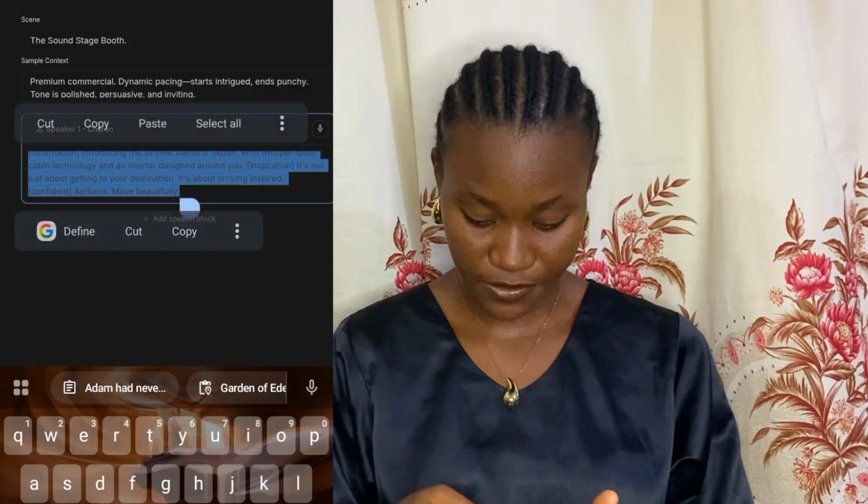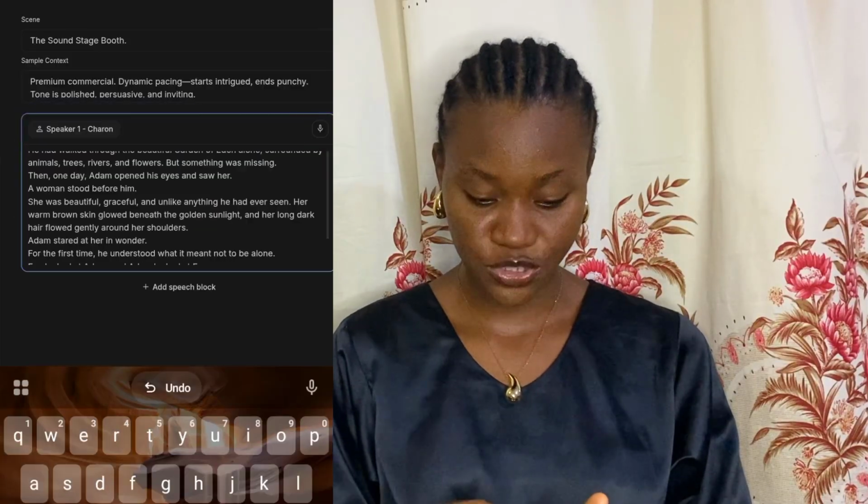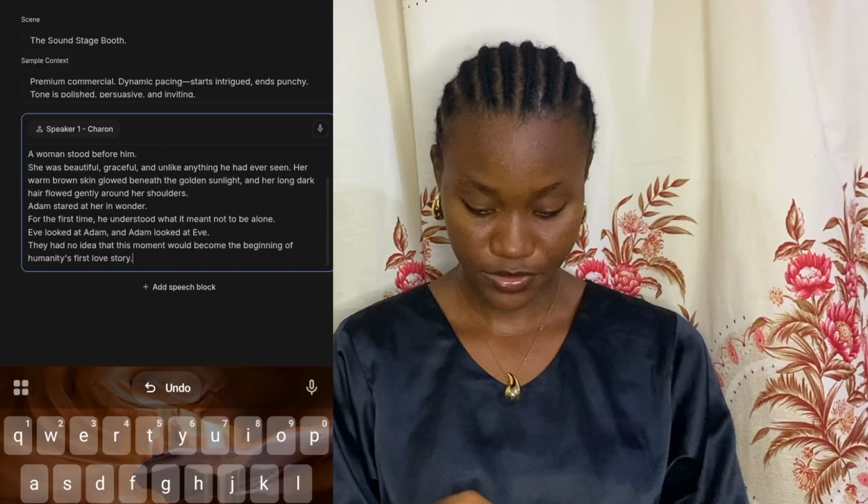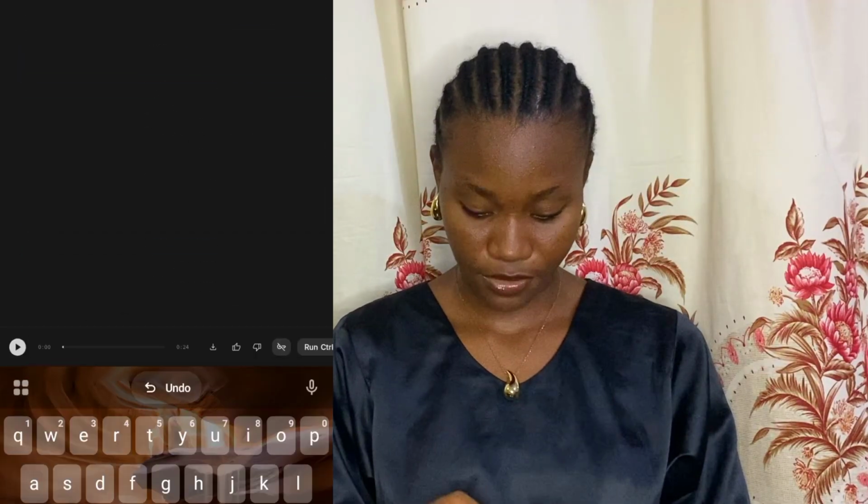Then I'm going to remove this default text that is here, and I'm going to paste in my own text. Then I'm going to scroll down, then I'm going to click on run ctrl. Once I click on run ctrl, it will start generating my voiceover for me.